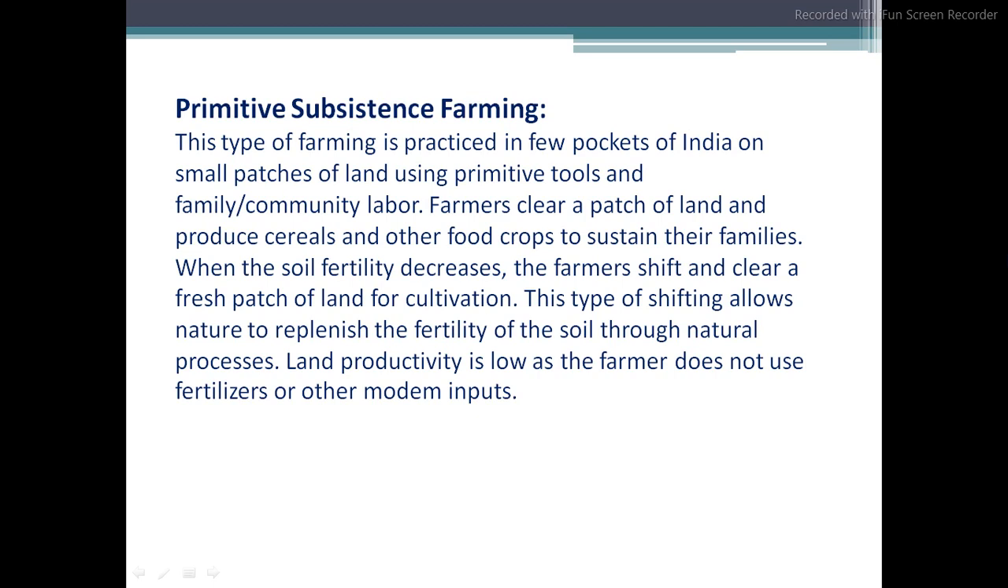Next, primitive subsistence farming, as we see here, is practiced in a few areas of India. That means nowadays different types of farming are also practiced in India. So what are they? Just quickly we are going to see. When we talked about primitive subsistence farming, I discussed slash and burn agriculture or shifting cultivation, right? Or by another name, jhuming. So dear cadets, please go through that presentation also, and prepare the notes accordingly.